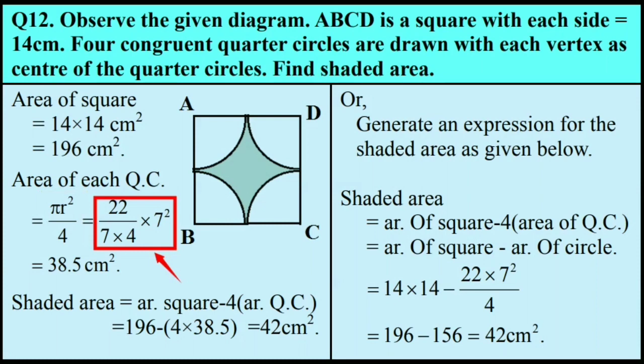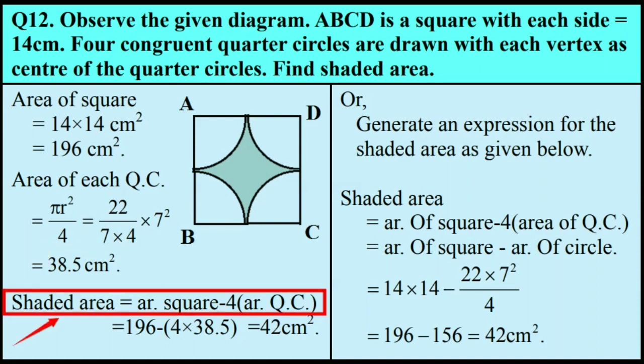The expression obtained is 22/7 multiplied by 7 square divided by 4, where pi is 22/7 and radius is 7 centimeter. The result obtained after simplifying the expression is 38.5 centimeter square and it represents area of 1/4 circle.